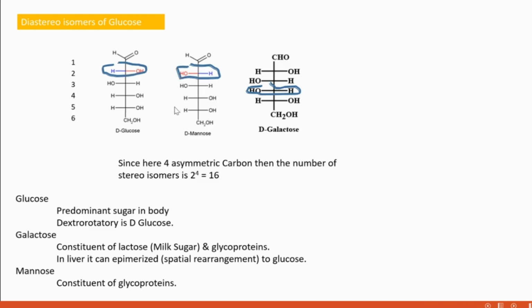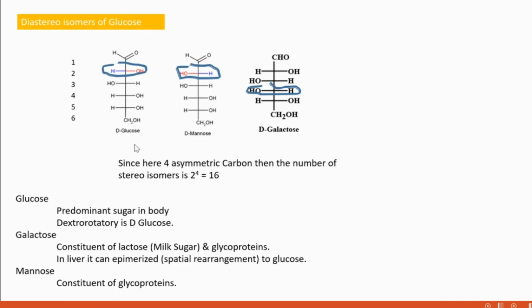D-galactose is also another isomer of glucose, and here the spatial arrangement happens at the fourth carbon. Since the change happened at the fourth carbon, it is not an epimer of glucose or of mannose. More than these three forms are possible for glucose, because a total of 16 isomers are possible.